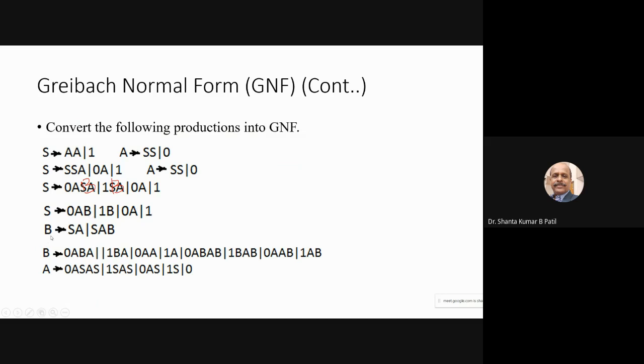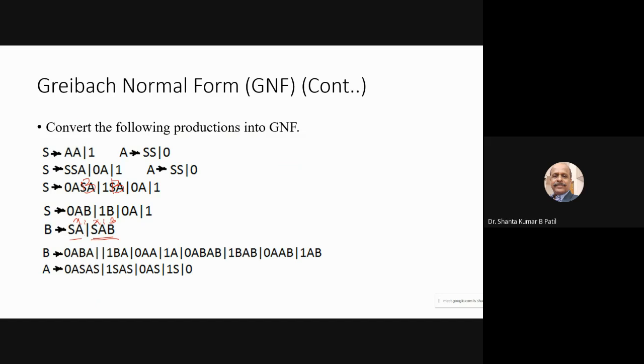What did I replace B for? B I replaced for SA, which in the theory is like a Xi. The expected one is Xi into capital B in the theory. So this is the expected one, that is the fourth form in the description. But this SA and SAB both are not in the Greibach normal form.